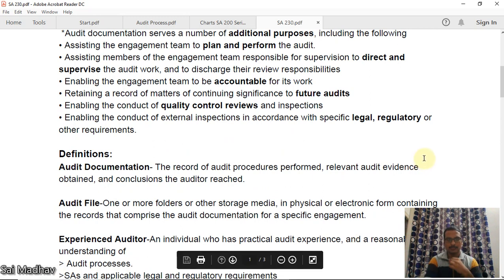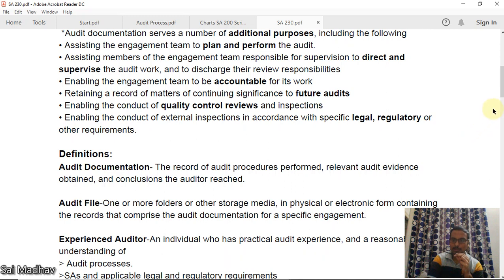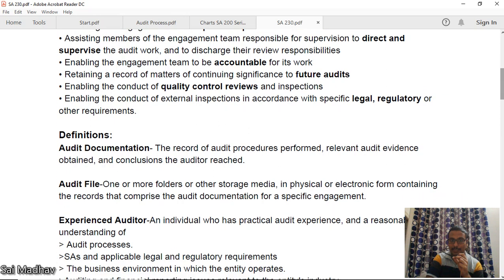Retaining a record of matters of continuing significance to future audits. For example, you are doing the audit for the next year also. Then whatever you have documented this year will be very useful in the upcoming audits. Enabling the conduct of quality control reviews and inspections. We have studied this in SA 220, right? That is very helpful here. By maintaining documentation, you can easily conduct quality control reviews and inspections.